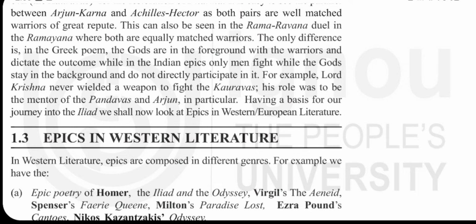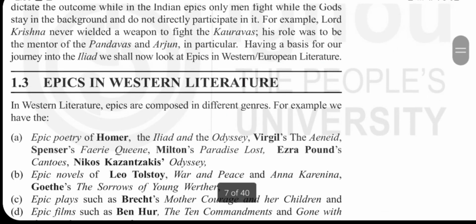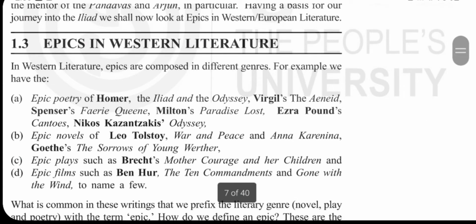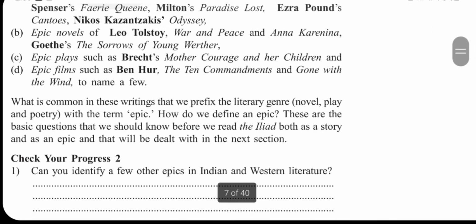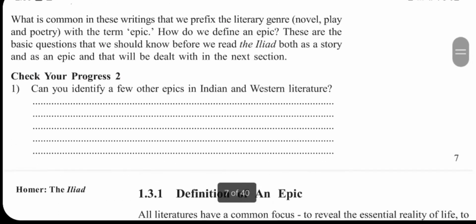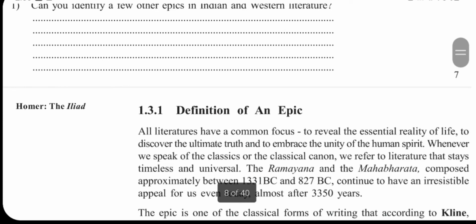Right? Okay. Now, we can see many epics in Western culture, Western literature actually. There are many epic poetries, many epic novels, many epic plays, many epic films. The examples are given in your text itself. Even in our common language, we say, wow, what a film, what an epic film it is. But how do we determine whether a film or a work is an epic or not? Actually, there is a particular definition of an epic. You can look into that, okay?